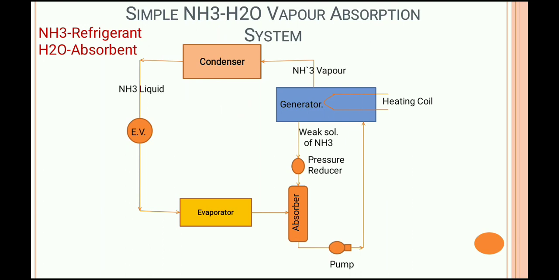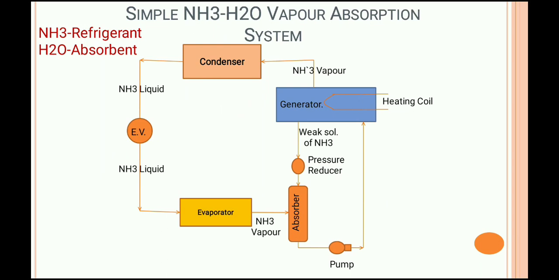That liquid NH3 goes to the throttling valve, the expansion valve, where an isenthalpic process takes place, and due to this some part of the liquid is converted into vapor form. During isenthalpic expansion, the temperature as well as the pressure of the refrigerant decrease. Some molecules of the liquid refrigerant are vaporized during the process of isenthalpic expansion, and that is also said to be flash formation.